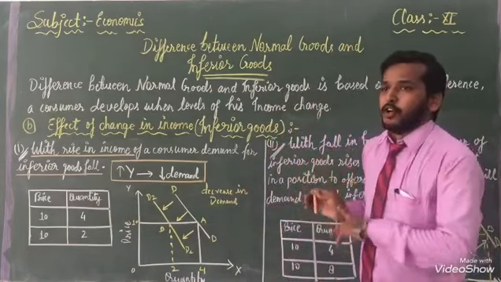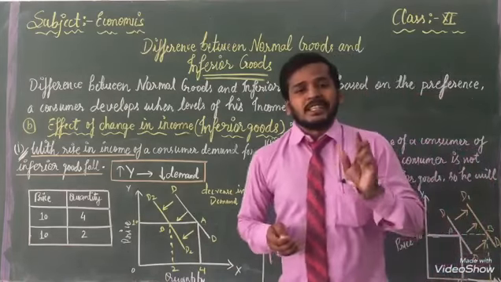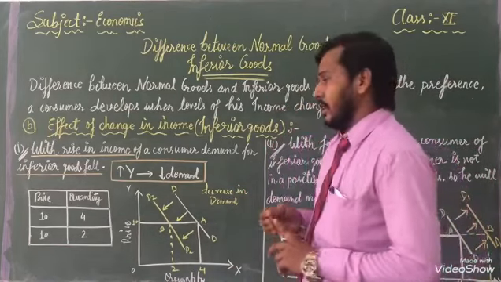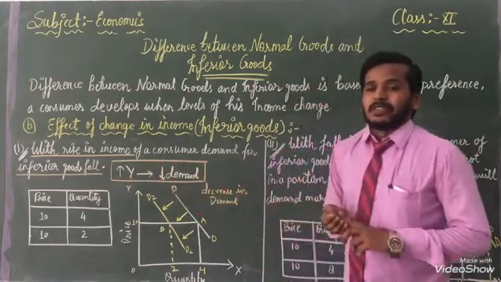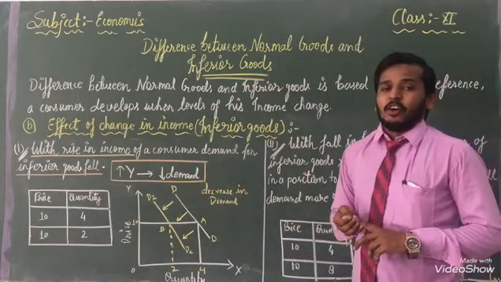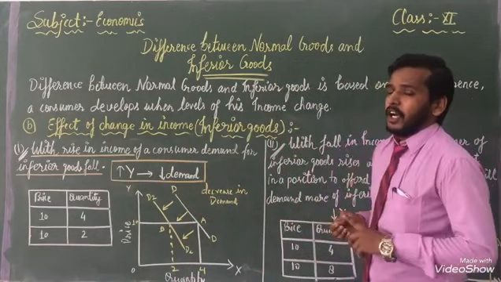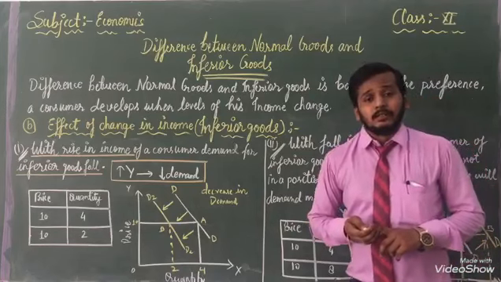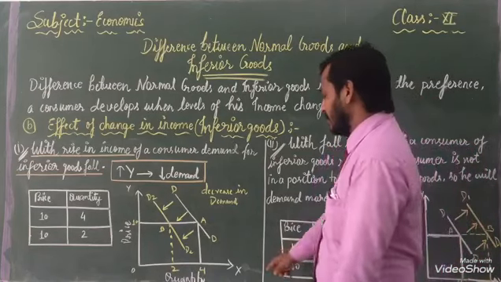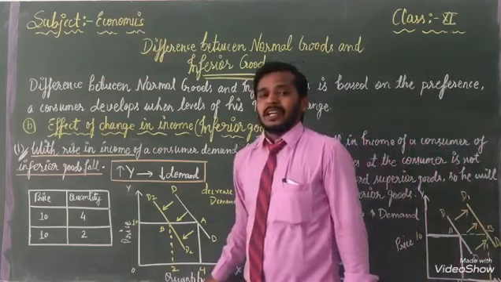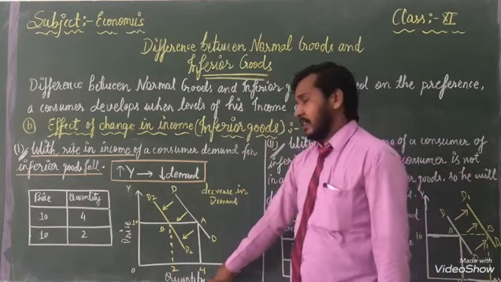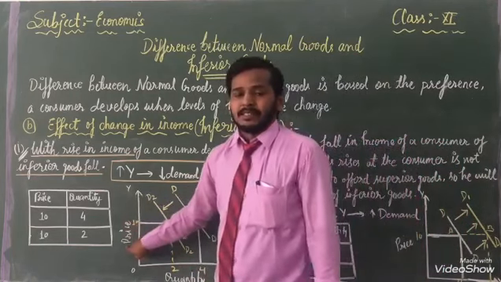And next one is the schedule. How we will represent it on the schedule. Same thing should be here. After that, how we will represent it on the curve. So listen how we will show it on the curve. First we will represent quantity on the x-axis and price on the y-axis.